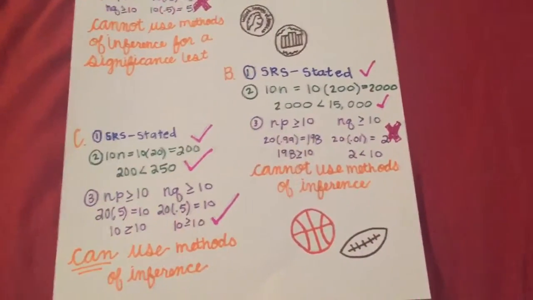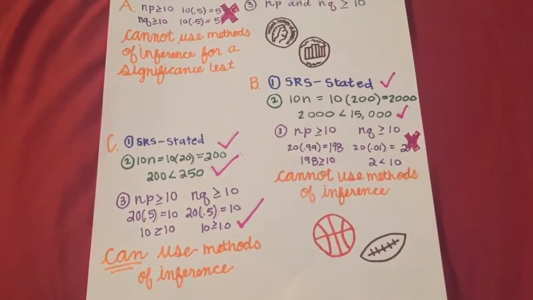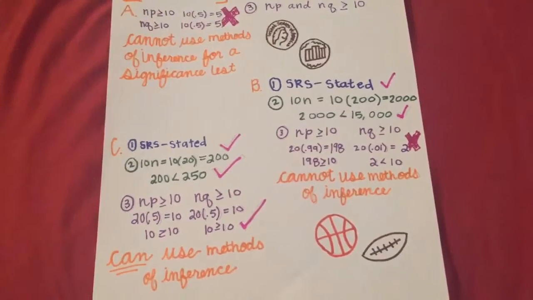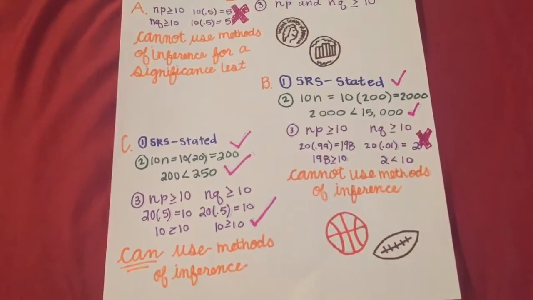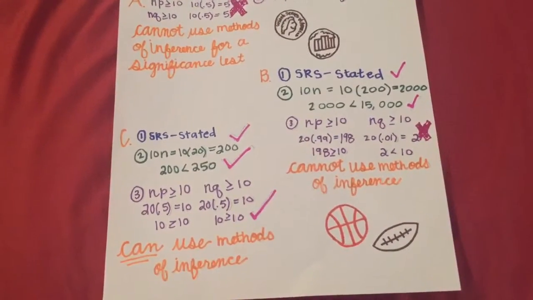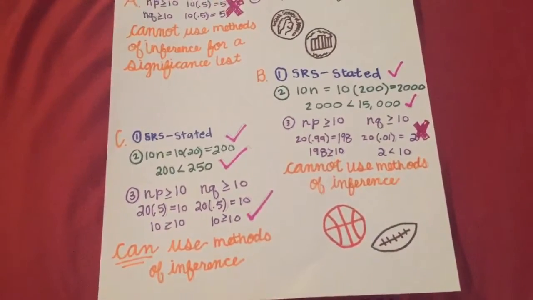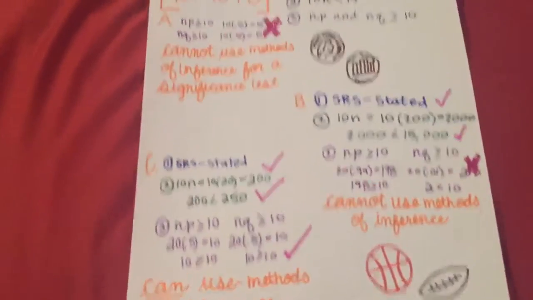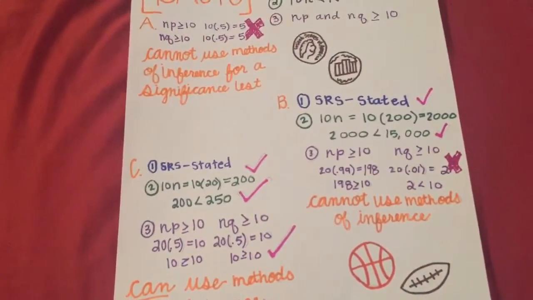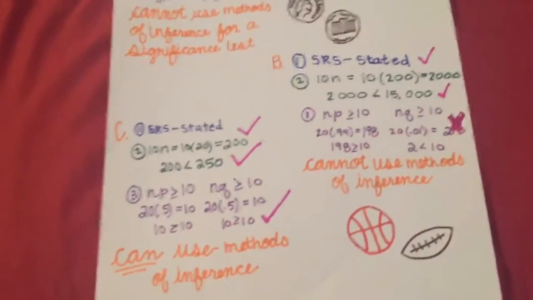For letter B, it states that a college president says 99% of the alumni support firing of Coach Boggs. You contact a simple random sample of 200 of the college's 15,000 living alumni to test the hypothesis that p is 0.99. So I went through the conditions. Number 1, SRS, that was stated in the problem, when it said that you contact a simple random sample.